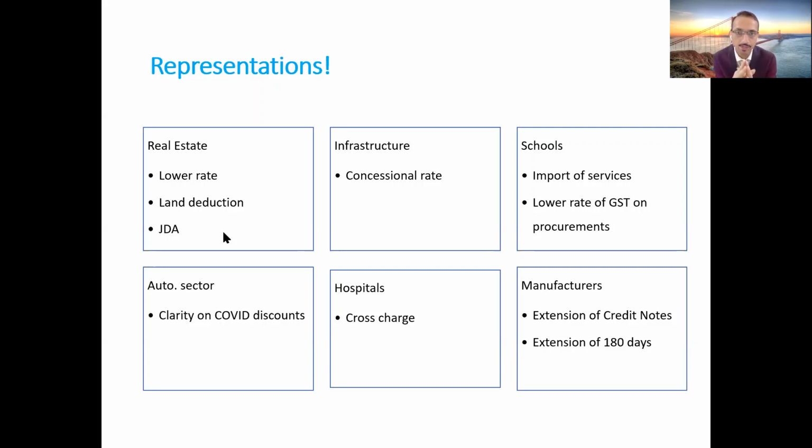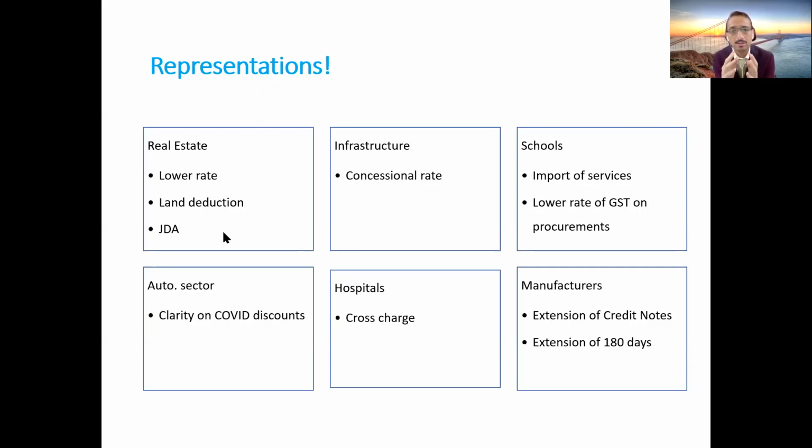In case you are a manufacturer, I think you will have to ensure that the credit notes are issued up to September 2020. But what we are trying to share with all of you is that please note that the corona crisis is likely to continue not only up to September but also for more months, might be up to December or even further. Even it might continue up to 2021.